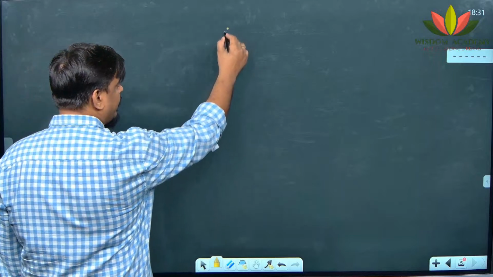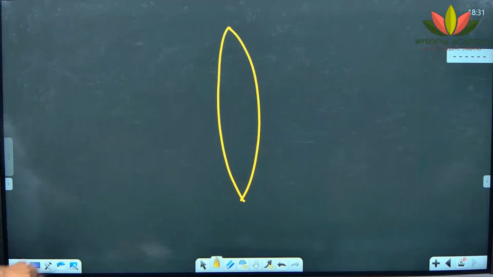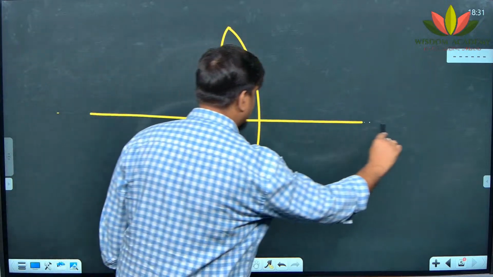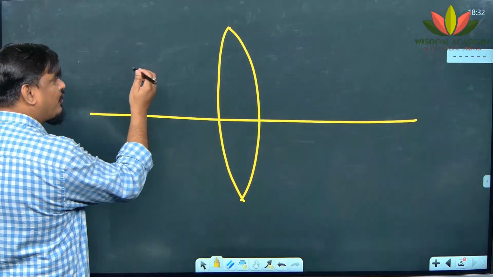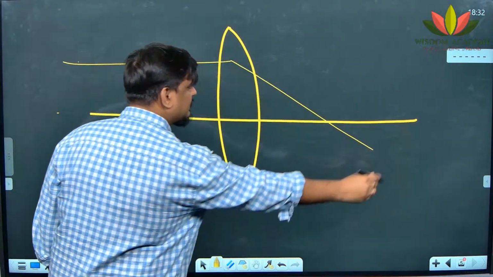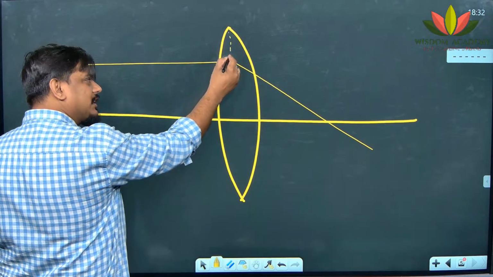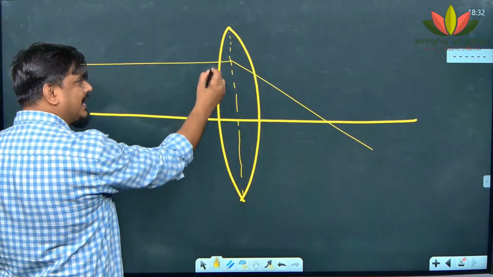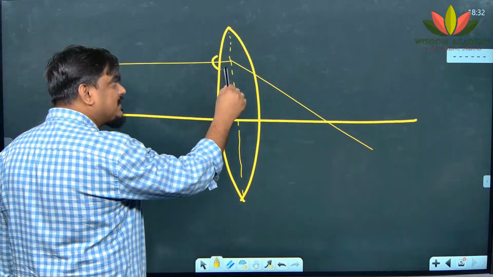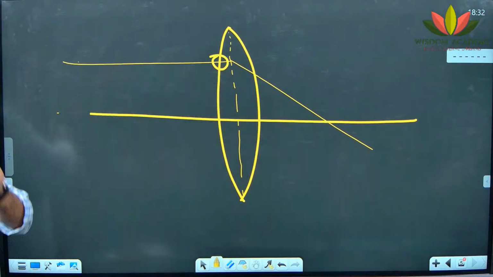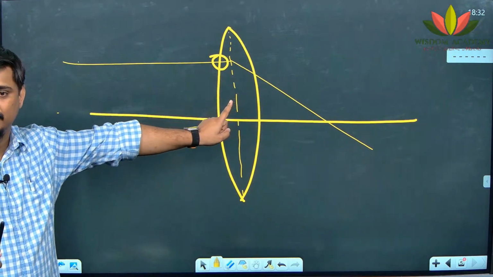Okay? See the lens. Lens is here. I am talking to Ashwath. This is a deep concept. I don't know how many of you have observed this. When light comes here, how do you draw generally? You draw like this, isn't it? But is it true? What we are drawing is actually not true. You know why it is not true? Because light should not go straight from here. Light should bend here itself, isn't it? The moment light is coming from air and going to glass, it must bend.